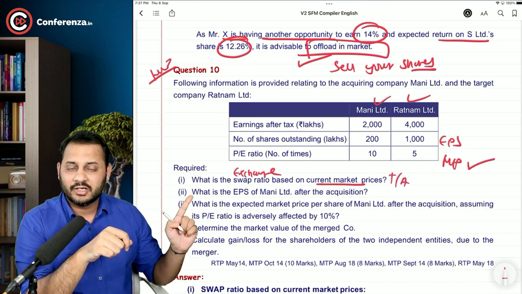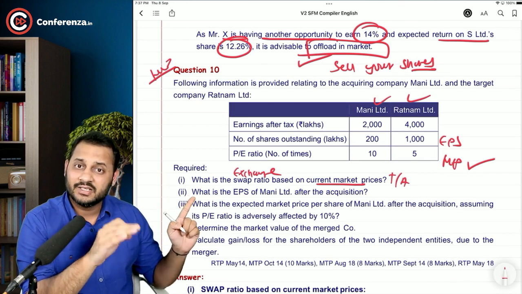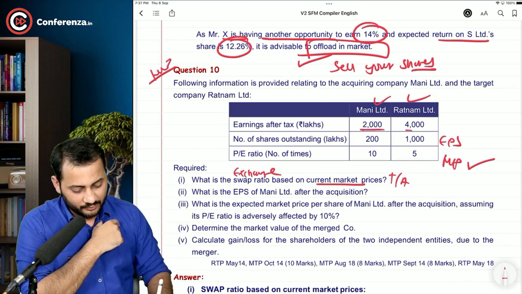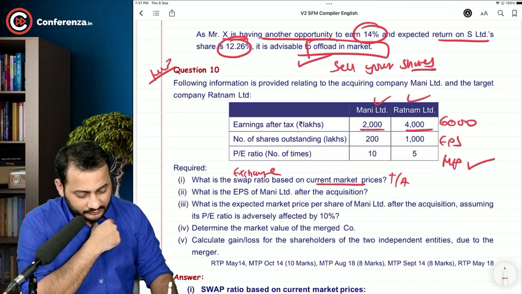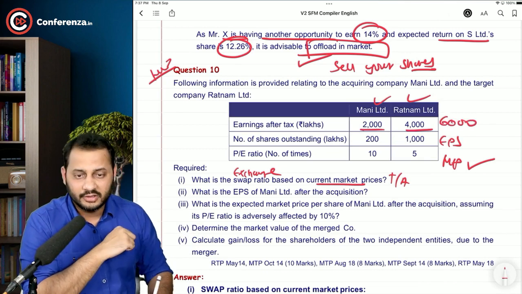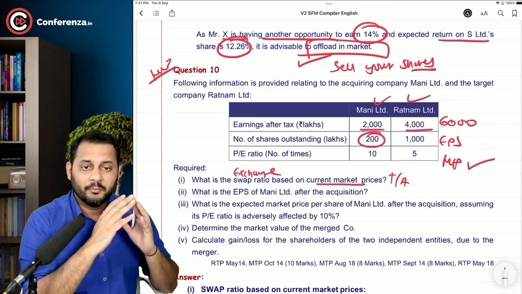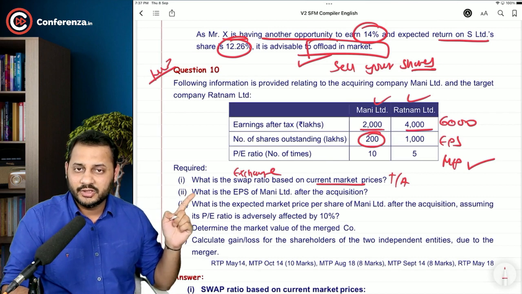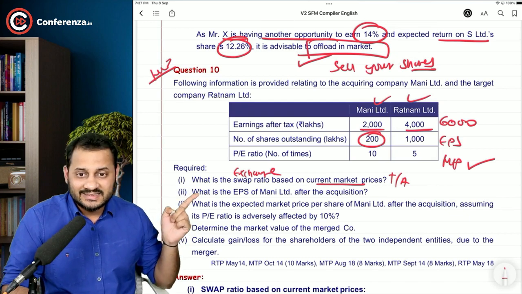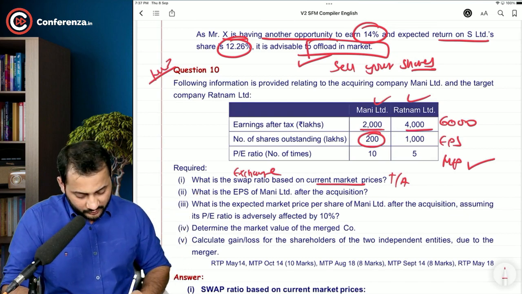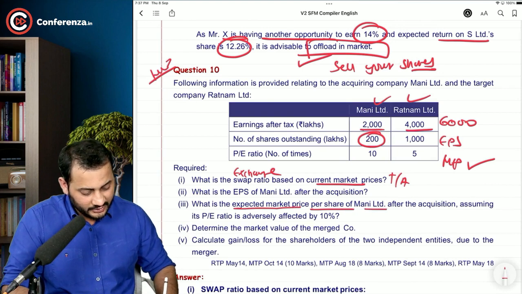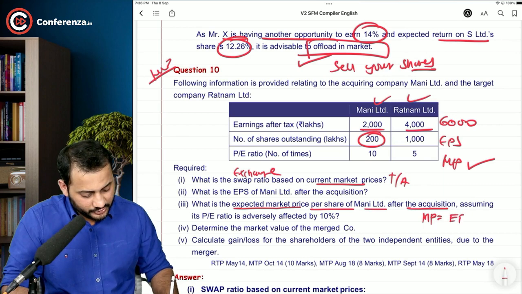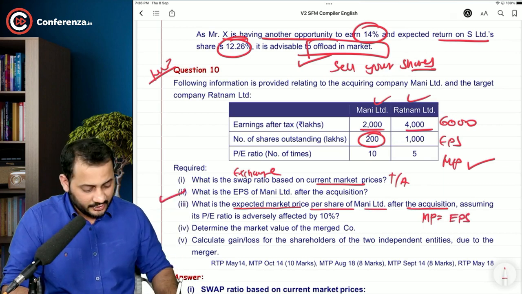What is the EPS after acquisition? It's very simple. Add both the profits. It will be 6,000 divided by the post-merger number of shares. Existing number of shares is 200, plus you are going to issue them on the basis of this exchange ratio, so that will add up. You will get the number of shares and the post-merger EPS. Since this is the post-merger EPS, what is the expected market price per share of Money Limited after acquisition? It's very simple. Post-merger market price is equal to the post-merger EPS that you calculated in the second part into the P/E ratio.